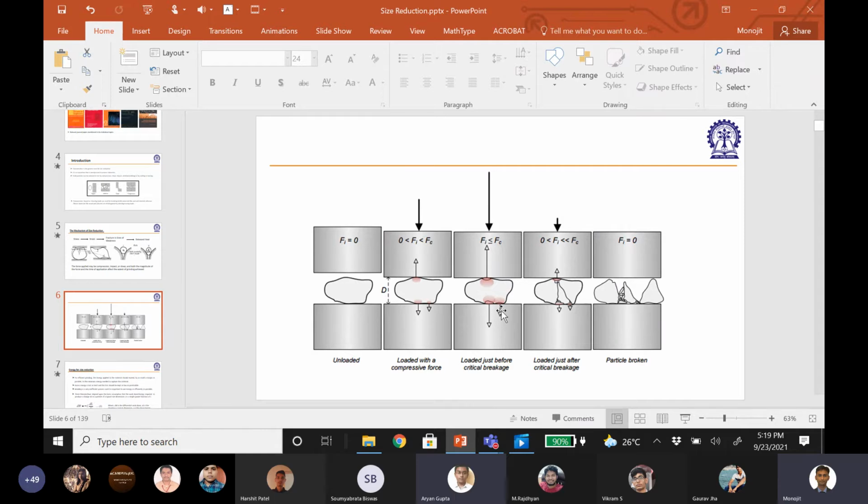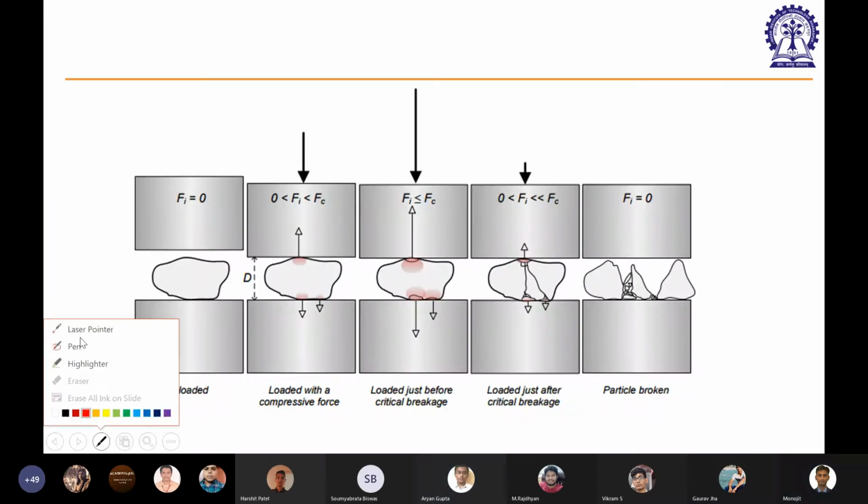Sir, but that gets covered in the second case, right? Like the force is not sufficient to break the particle, even if the crack is present. Now the force is not sufficient to generate a crack. Oh, okay. This one, just look at this image. You can see this condition. You have a crack inside it, right? So you can have this type of particle going out without further pushing or further stress.